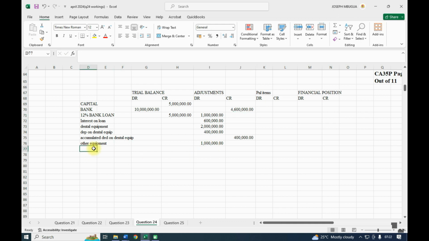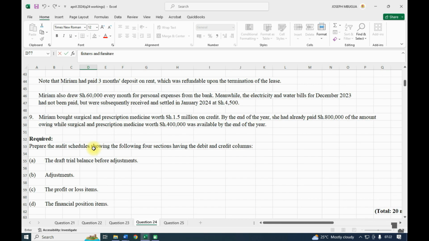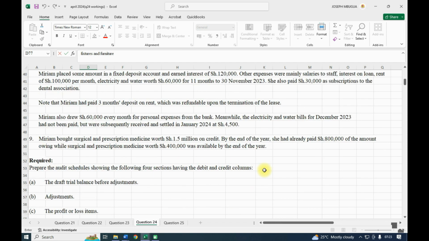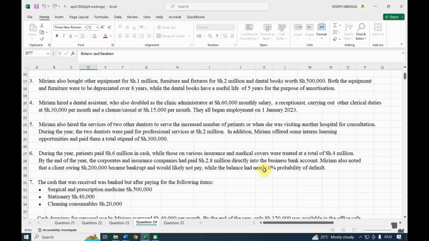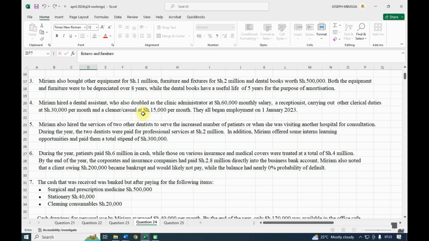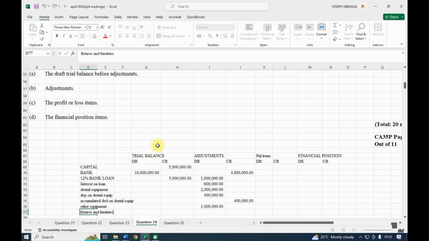Then we had furniture and fixtures 2 million, and dental books 500. And before that, so that for consistency, we had some depreciation. Both equipment and furniture are to be depreciated over 8 years.